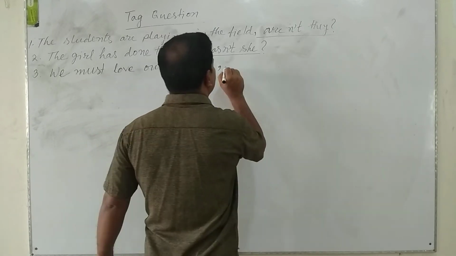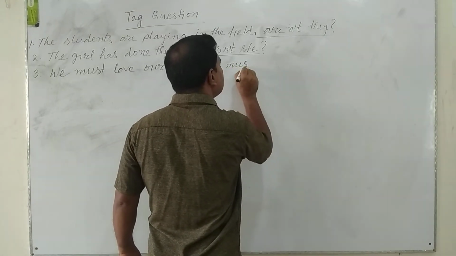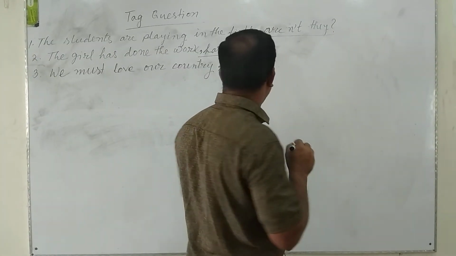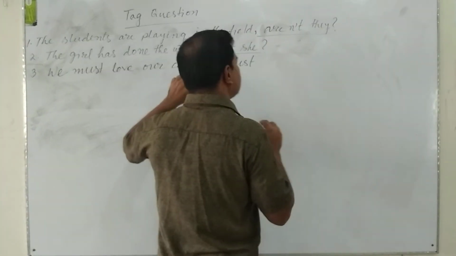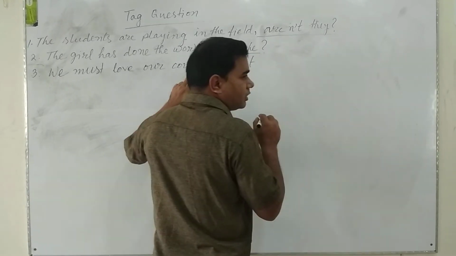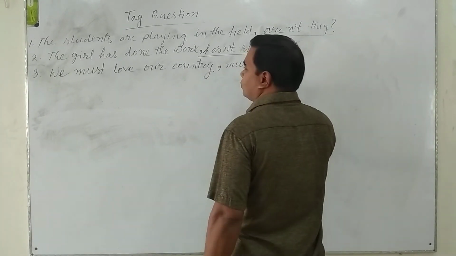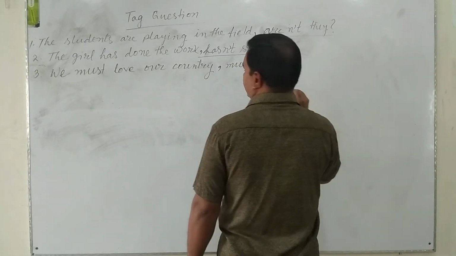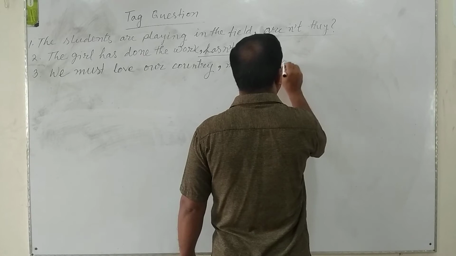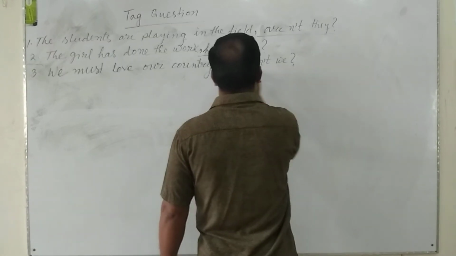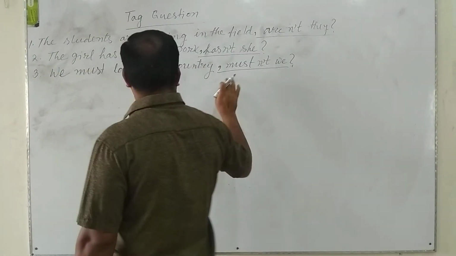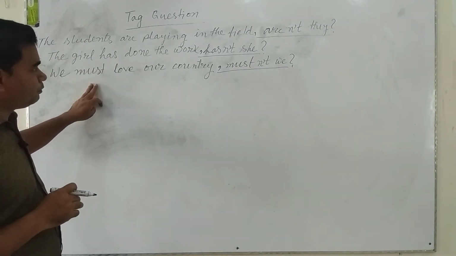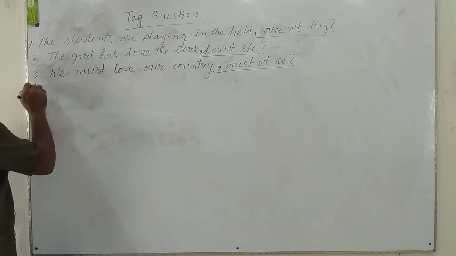Then you have to use must. Here must is an operator or an auxiliary verb. And it is an affirmative sentence, so we have to use not as short form. Must and we. So it is a tag question of this sentence. So let's see another example.